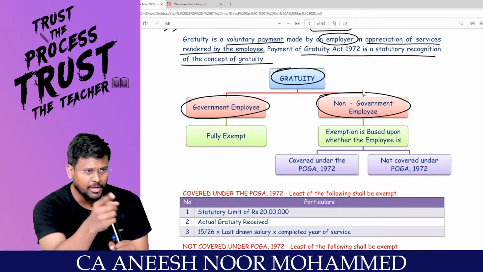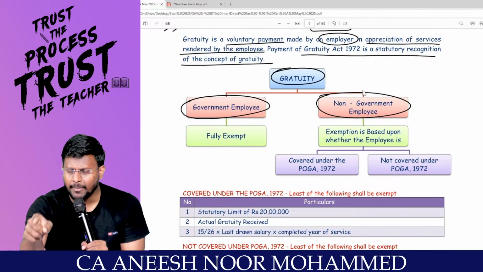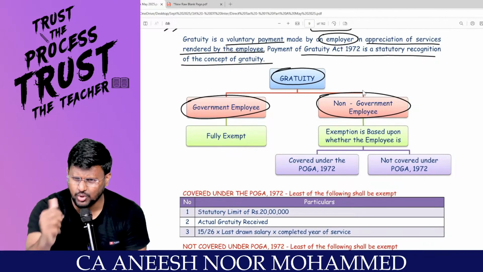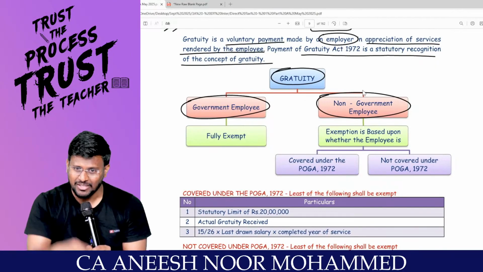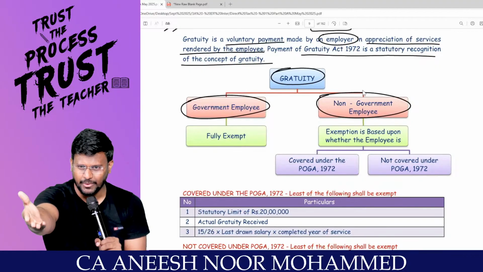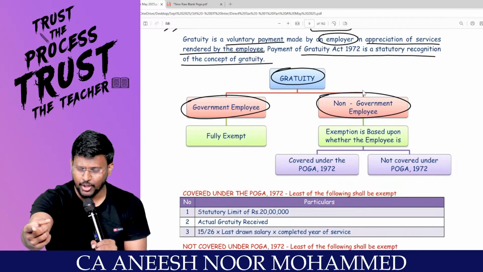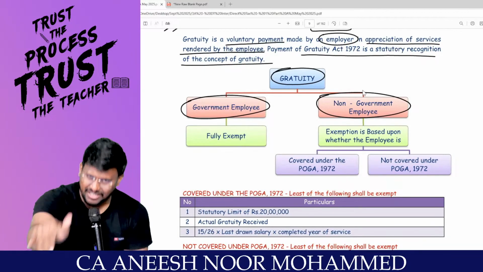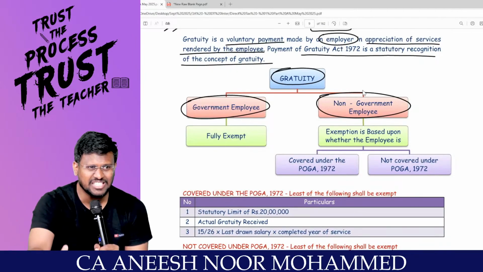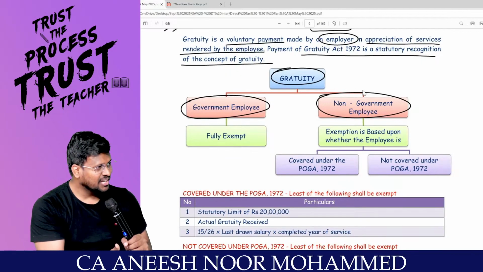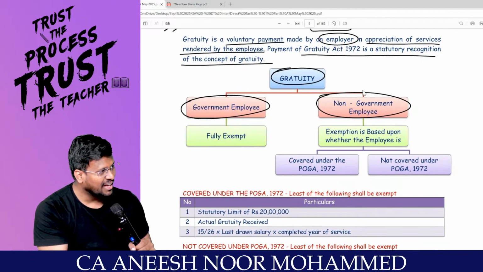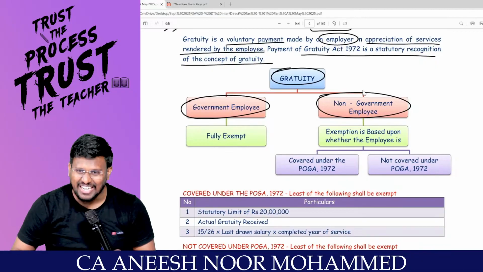Yes, sir. You may be a non-government employee. If you are a government employee who has worked for 25 years, who will pay the gratuity? The government. So I am the government, and I am paying gratuity to you. If that gratuity is treated as income, you will pay tax on it to whom? The government. That does not make sense, because the gratuity is paid by the government itself.